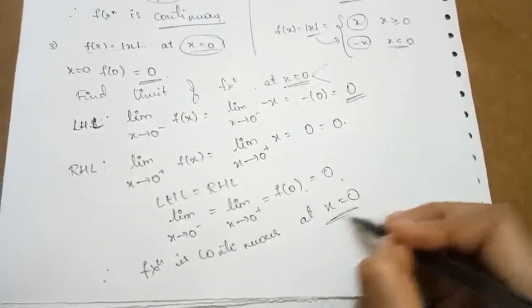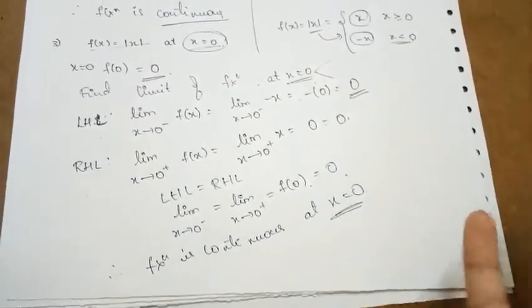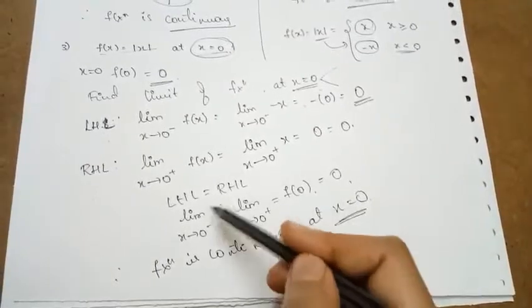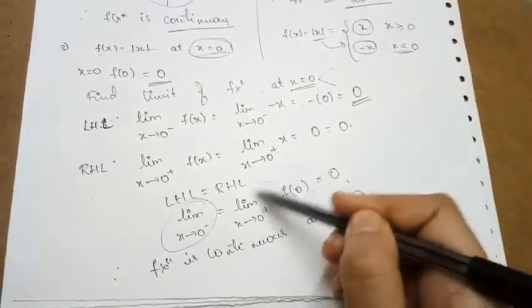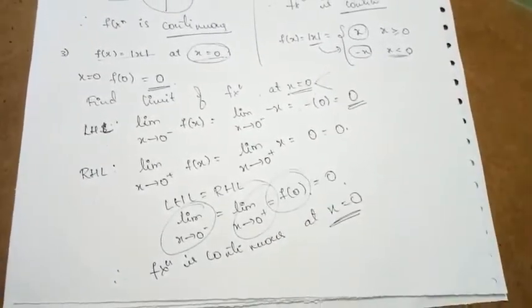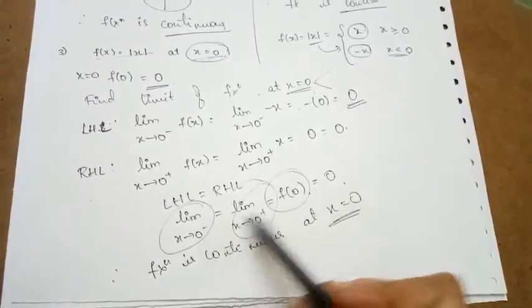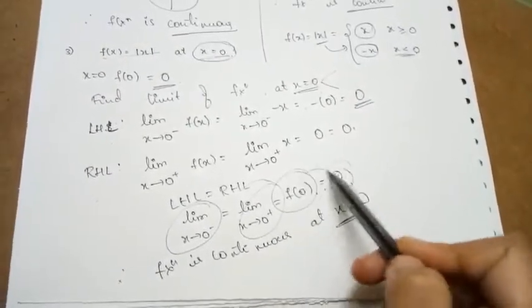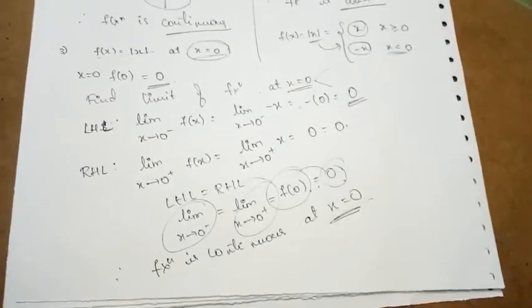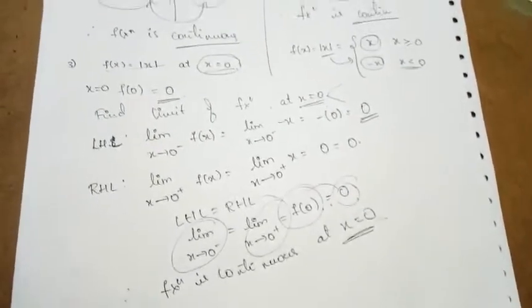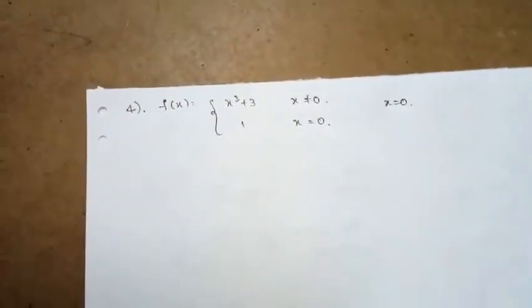So here we are saying the function is continuous at x is equal to 0 because the left hand limit, right hand limit, and the value of the function at the given point, all three values coincide at 0. So the function is continuous at x is equal to 0. So here is the next question.